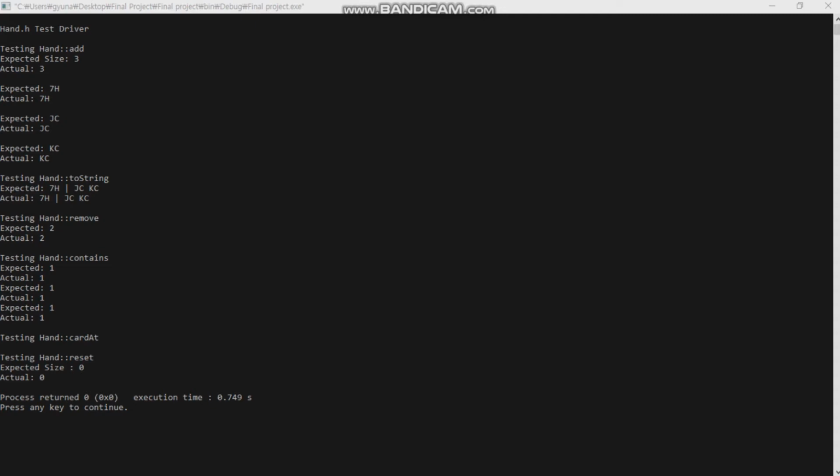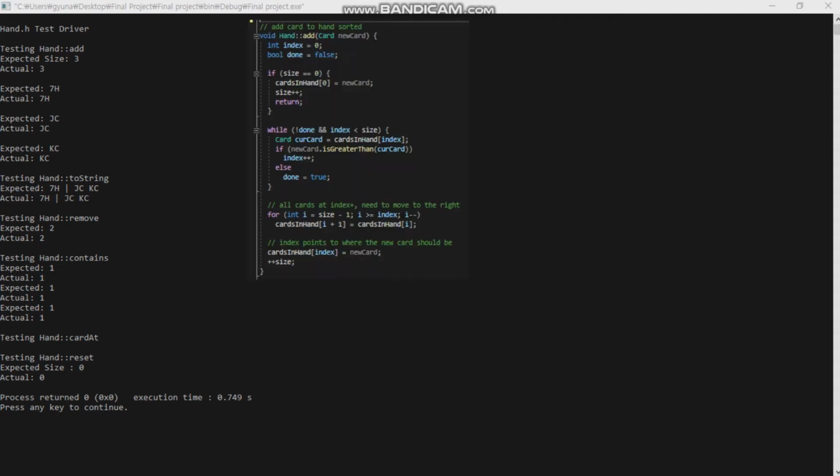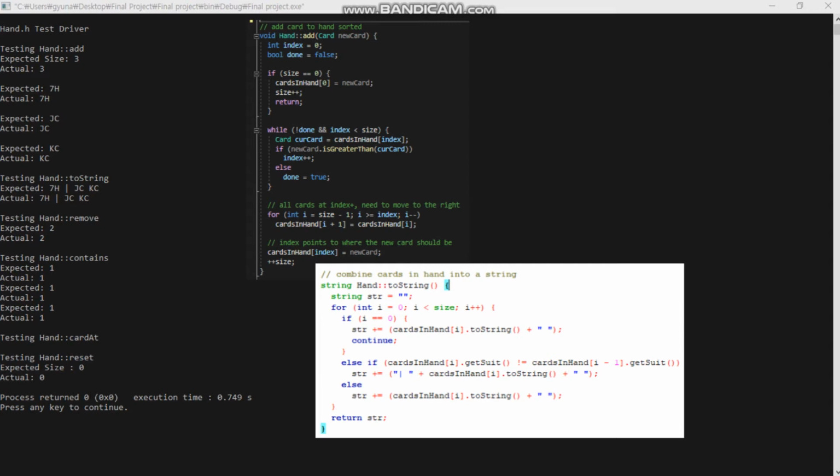Okay, so I'm going to explain the hand header file. The hand header file uses the card object that was introduced previously. The add function and toString function are the most important public functions in this header file. Notice that the test driver already added 3 card objects into the hand object with the following names of cards. You'll see that the toString function prints out cards with extra spaces and considering the suit. You will also recognize that the other functions are working as they are supposed to.